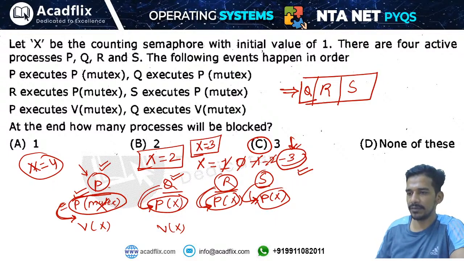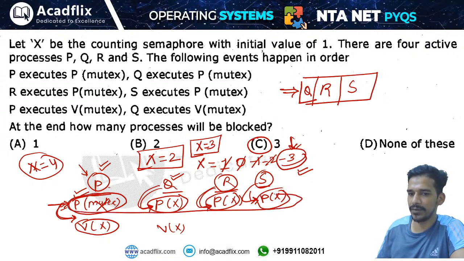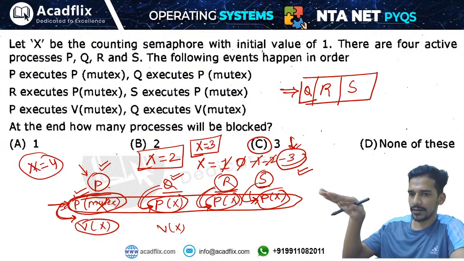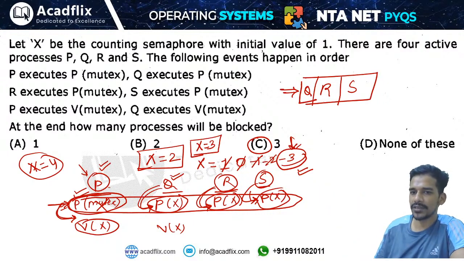That's what I am trying to tell you: these operations are executing concurrently. P has not reached the signal operation yet. Right now everyone is only at their wait operation, concurrently. They are asking how many processes will be blocked at the end. Yes, x equals 2 means 2 processes can execute.